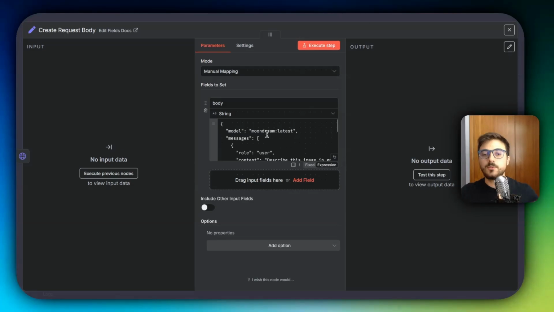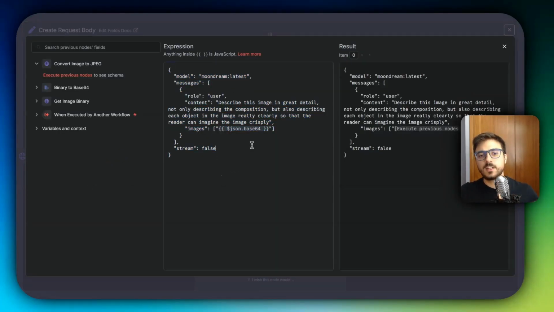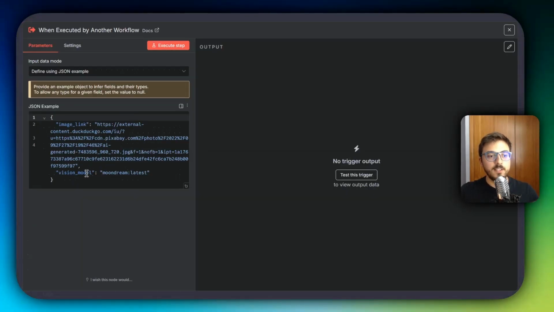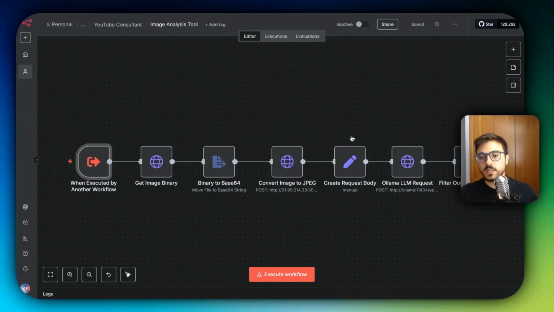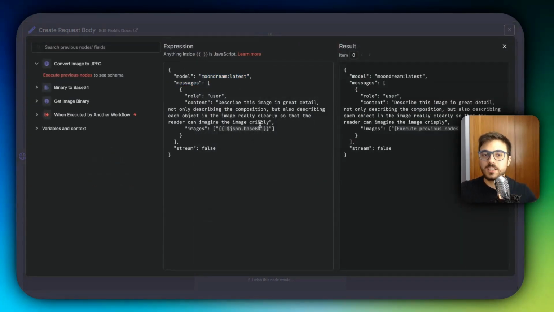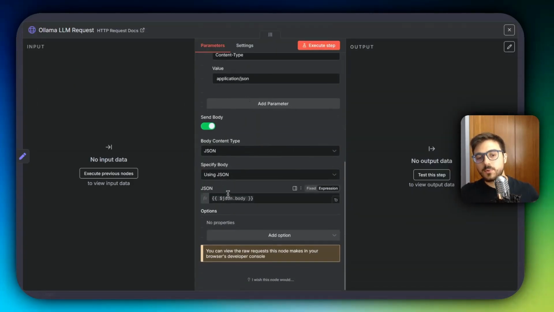Then it's going to create this expression here that it's going to send to the model. That model is hard-coded to moondream:latest. But as you have seen here, you actually can set the vision model from the AI agent itself. But since I could only run Moondream on my server, because I do not have a very powerful server running n8n and Ollama and all this stuff, I just set it to Moondream because it's the one that I could run. And then the images are just shared as base64 so that the model can process the image.